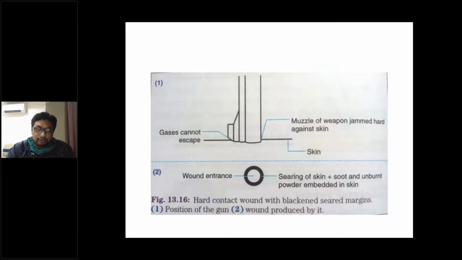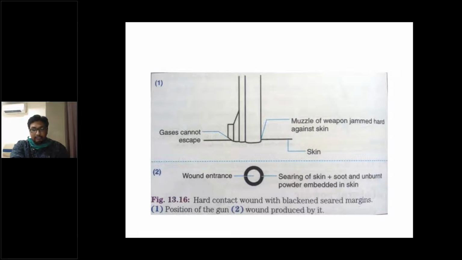So hard contact, we have known, is when the muzzle end of the gun is held tightly against the skin of the person, and when you fire it, the muzzle end is held so tightly against the skin that there is no escape of gases. In that case it will cause the perforating injury, and the gases, the fire, and all the unburned powder will enter the perforating injury, leading to formation of this.